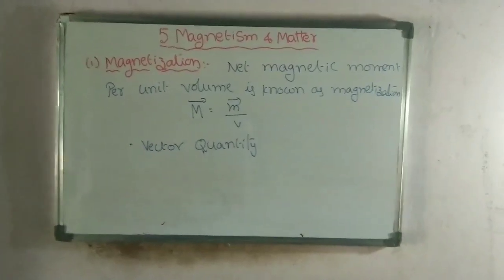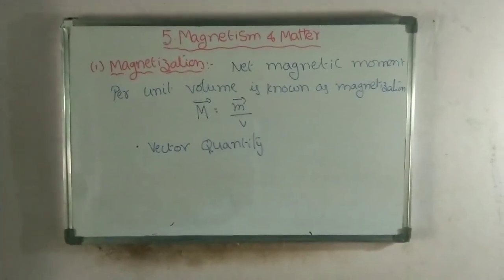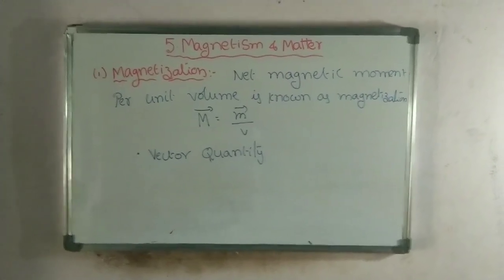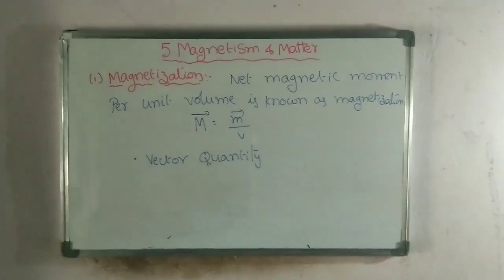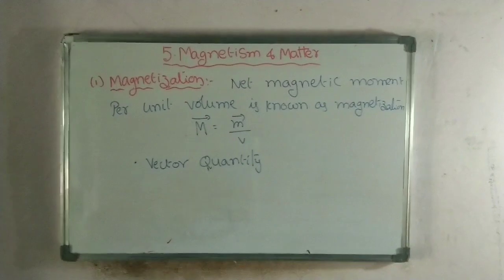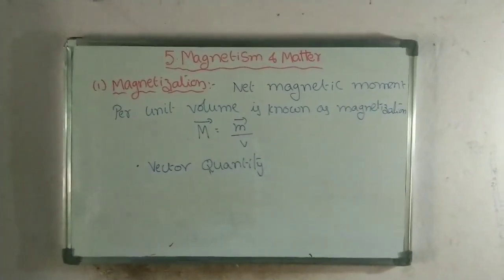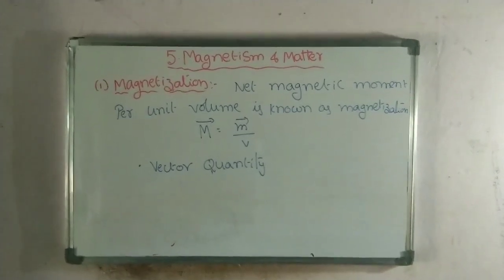See how we define the first term, magnetization. First, remember polarization in electrostatics. What is the meaning of polarization? Whenever a dielectric is placed in an electric field, dipoles are formed. The formation of dipoles in the unit volume of the dielectric is called polarization.